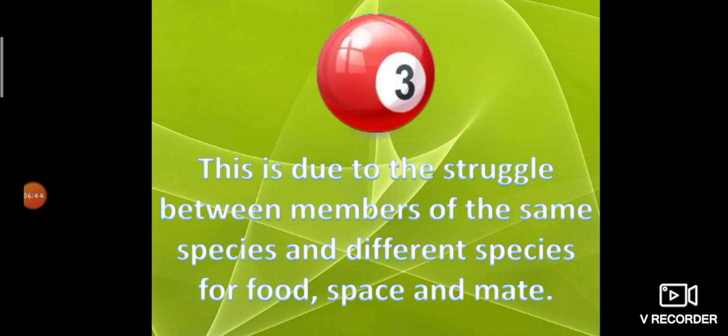This is how nature maintains the population in a fairly constant manner. So the elimination of organisms from the population maintains the equilibrium of the population, due to the struggle between members of the same species and different species for food, space and mate, or food, shelter and reproduction.